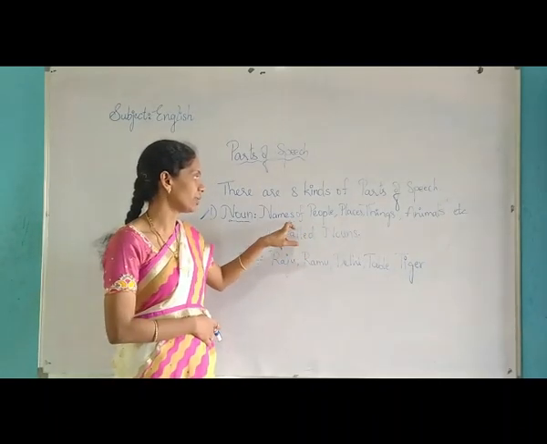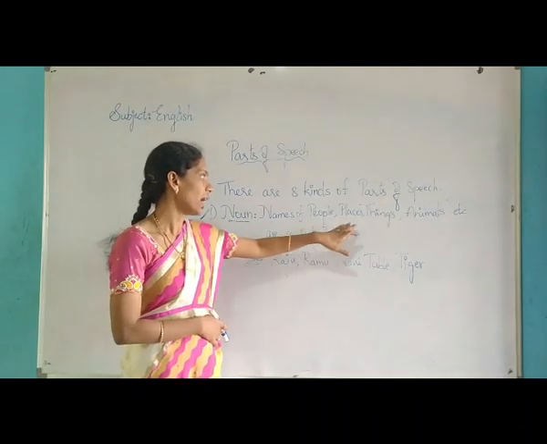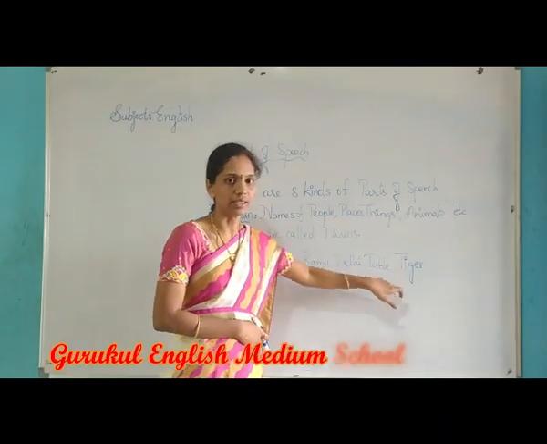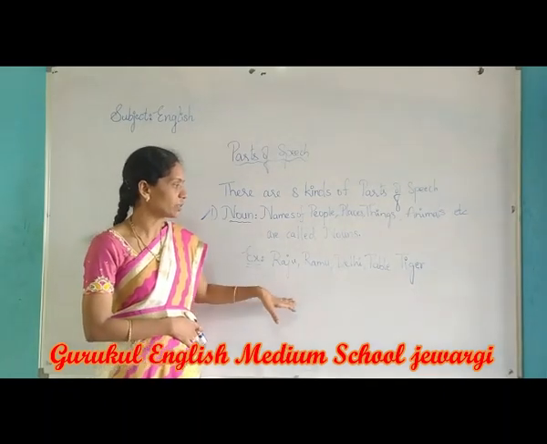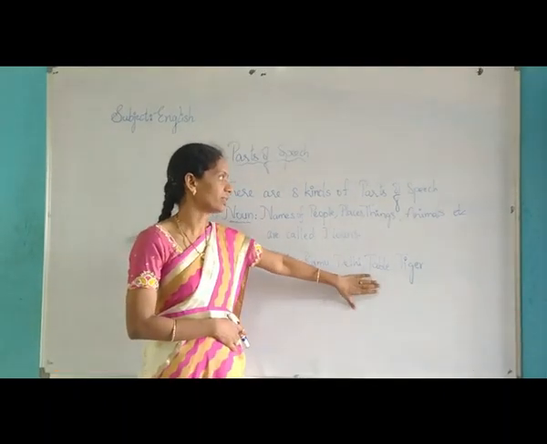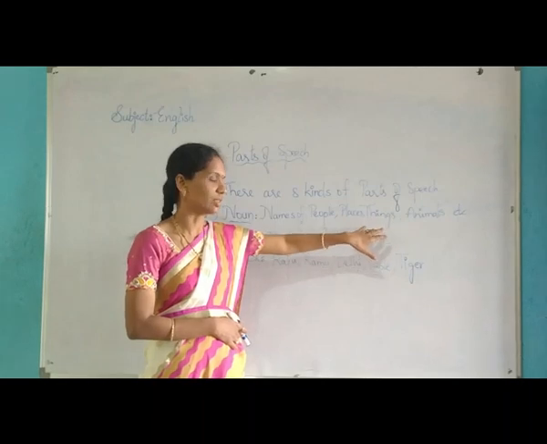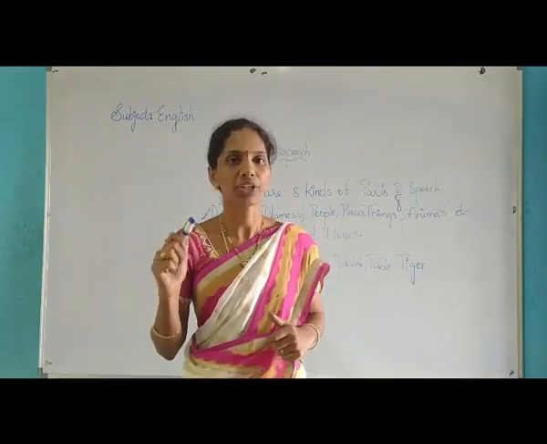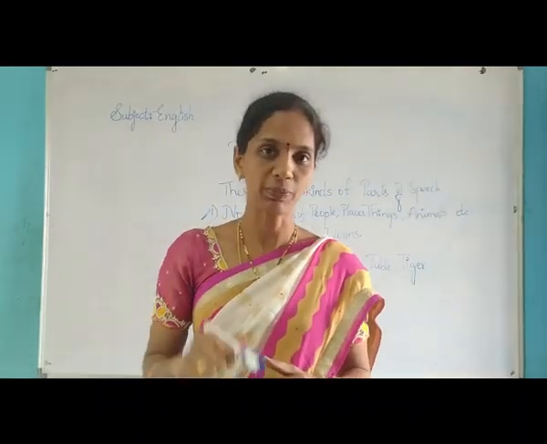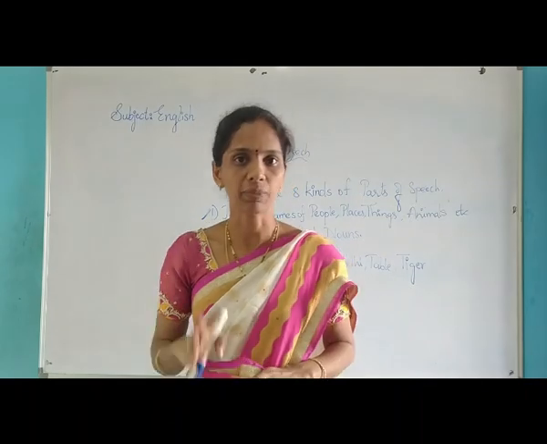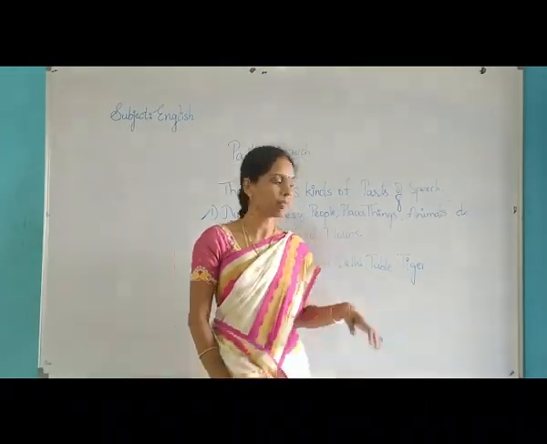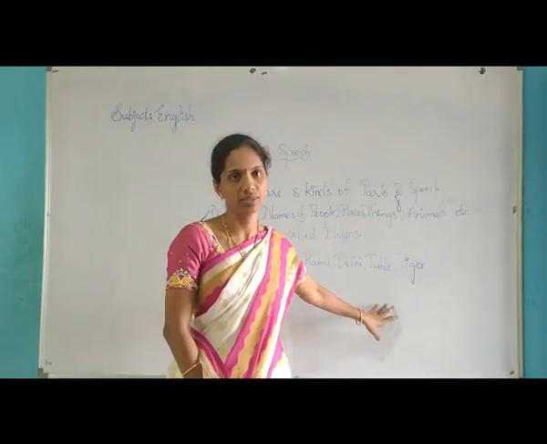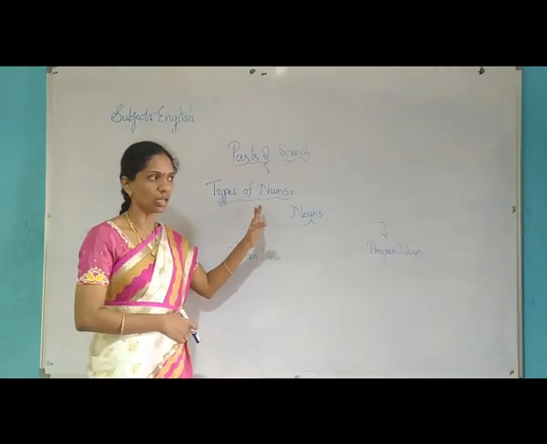Examples, names. For a name I have written one example, Raju, and for places, Delhi, things, table, animals, tiger. In this way, whatever the names of living things, non-living things and also places, we call it a noun. Names of people, animals, things and places are called nouns. You can also form so many examples. So now we learned what is noun.